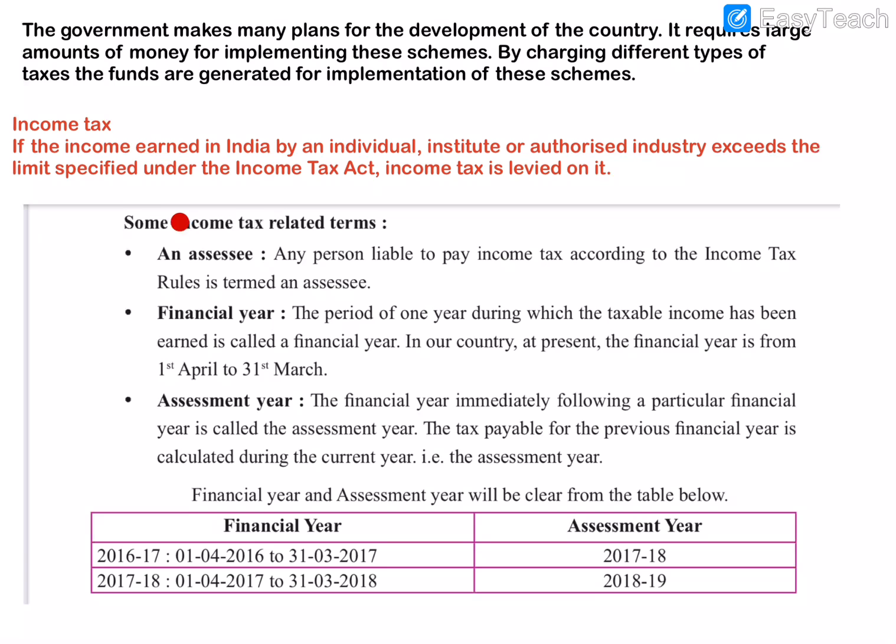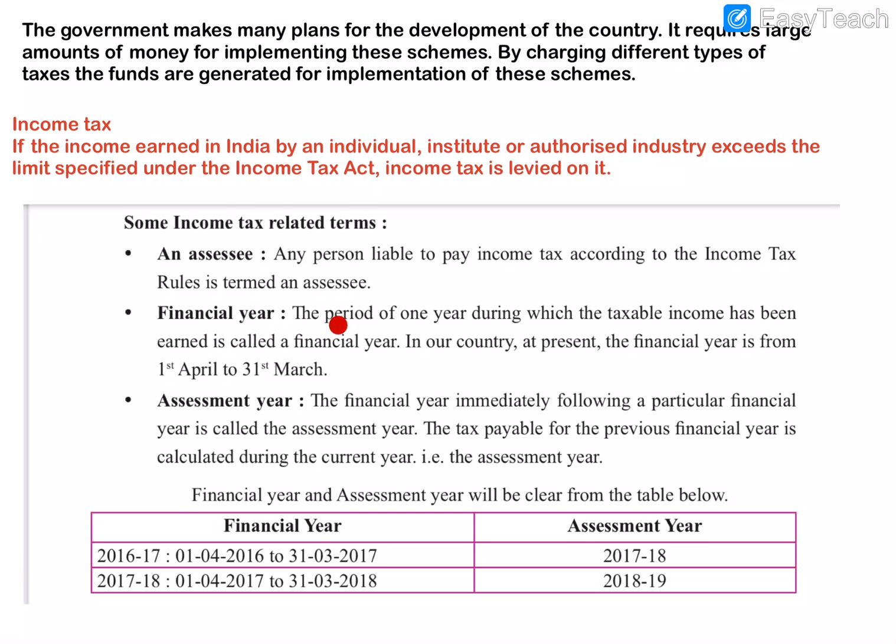Now we have to see some terms related to income tax. So what is an assessee? Any person liable to pay income tax according to the income tax rule is called an assessee. So any person who is liable, meaning who has the responsibility to pay income tax, is called an assessee.